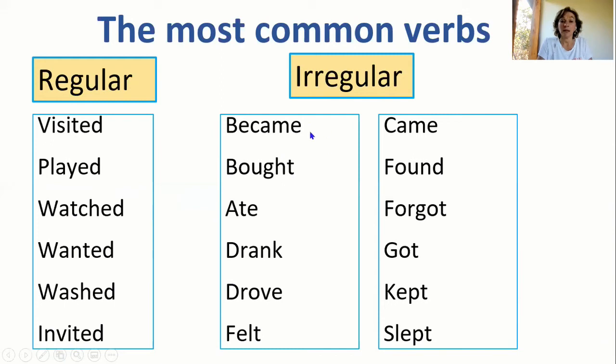And a couple of irregular verbs. For example: became, bought, ate, drank, drove, felt, came, found, forgot, got, kept, slept.